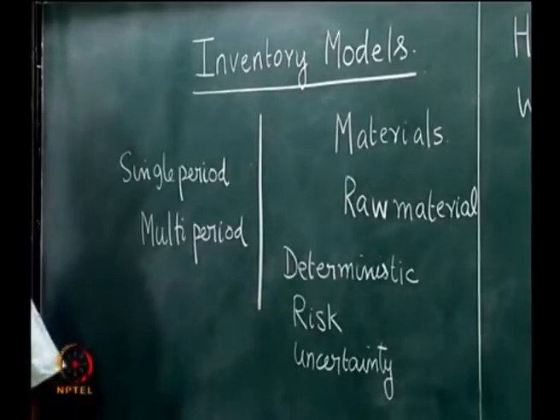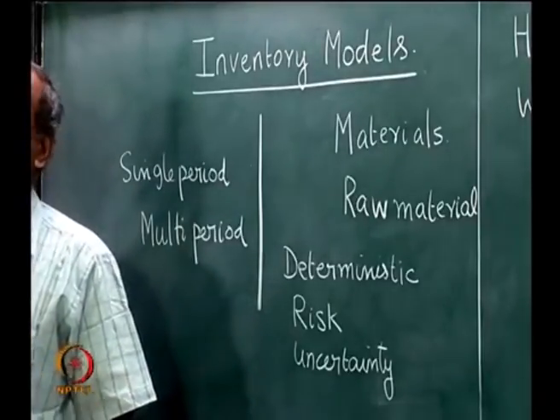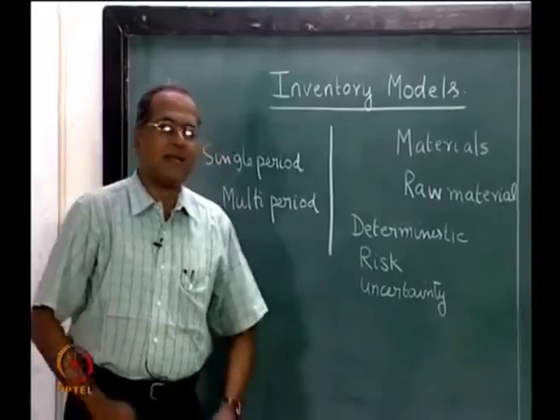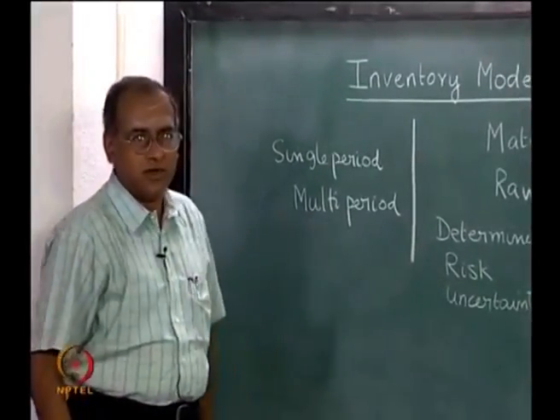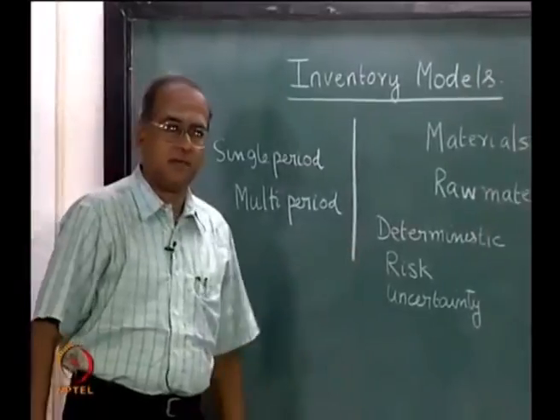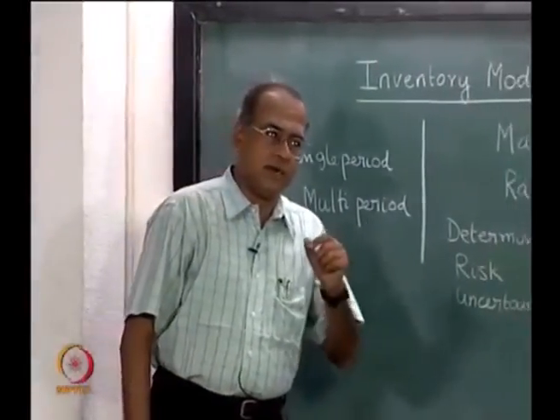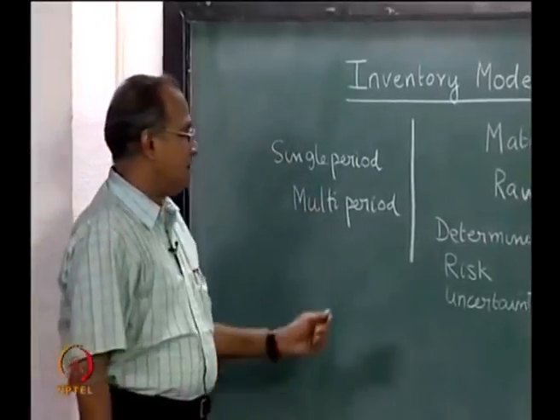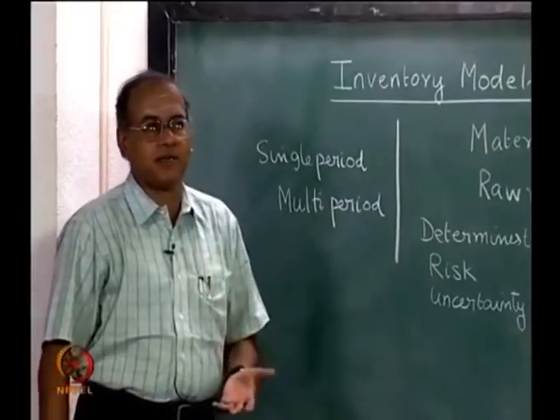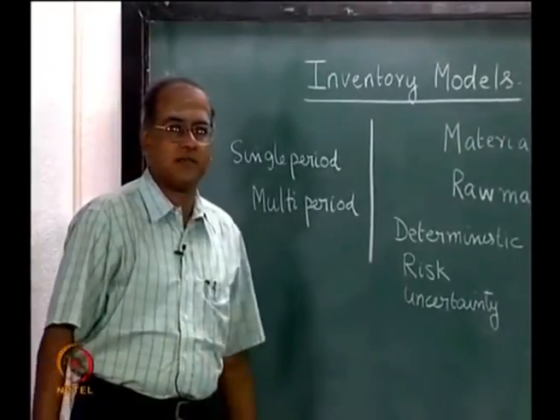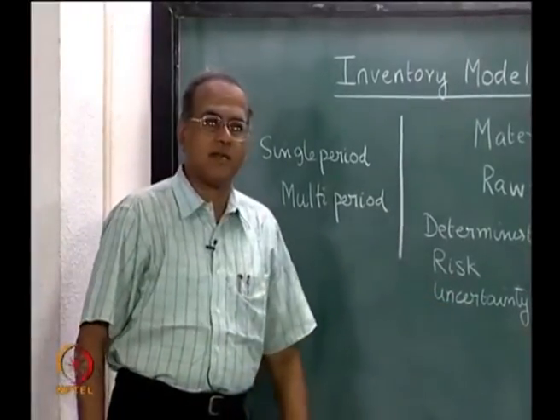Risk would mean that the demand is not deterministic, it follows a certain distribution, and the entire distribution of demand is known, then it is called problems under risk. In uncertainty, it is assumed that the demand is not deterministic, the distribution of demand is not known, but certain important parameters such as mean and variance of the demand are known, then it is said to be inventory models under uncertainty.